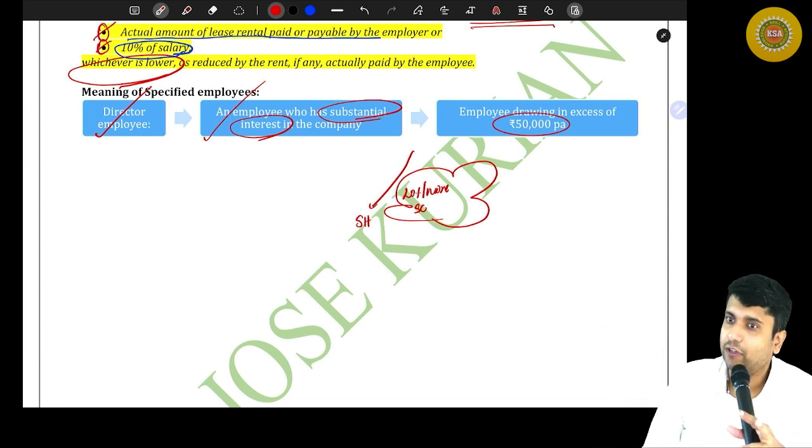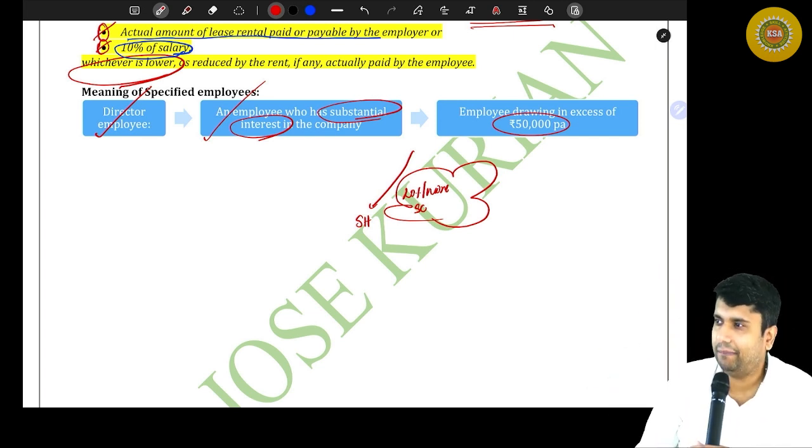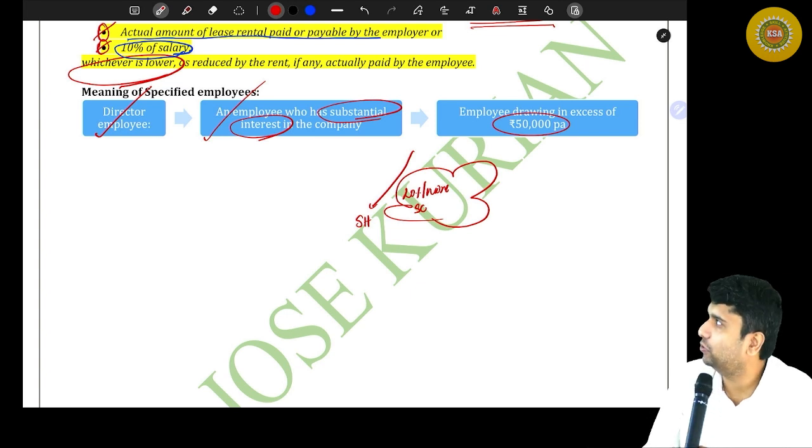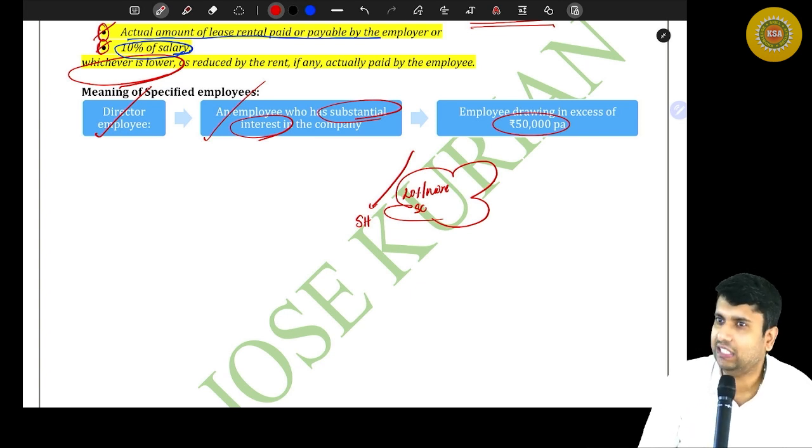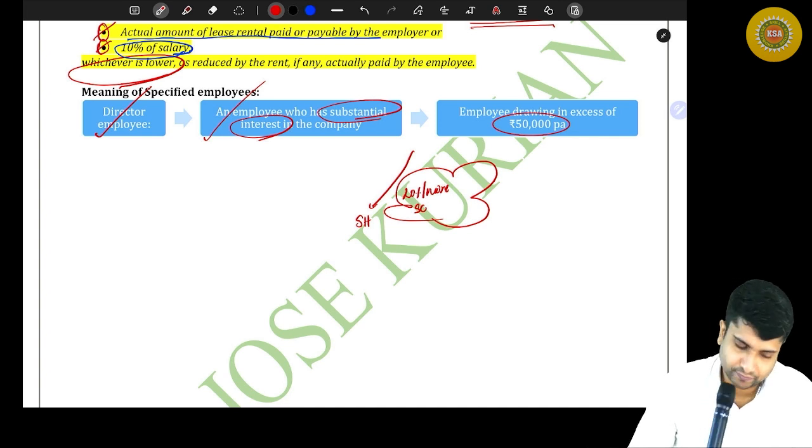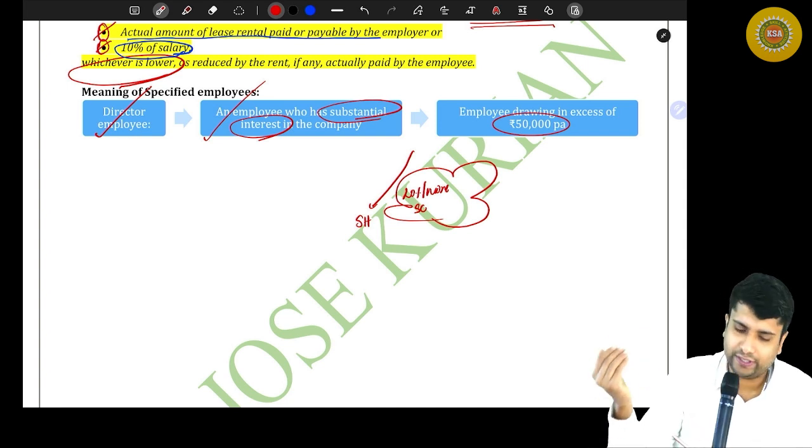Practically we don't have to split them into specified and non-specified because 99% of employees will be specified, but for the purpose of solving a question, you should know what is specified and what is non-specified. So which are the three types? Director employee, employee having substantial interest, and employee drawing a salary in excess of 50,000.